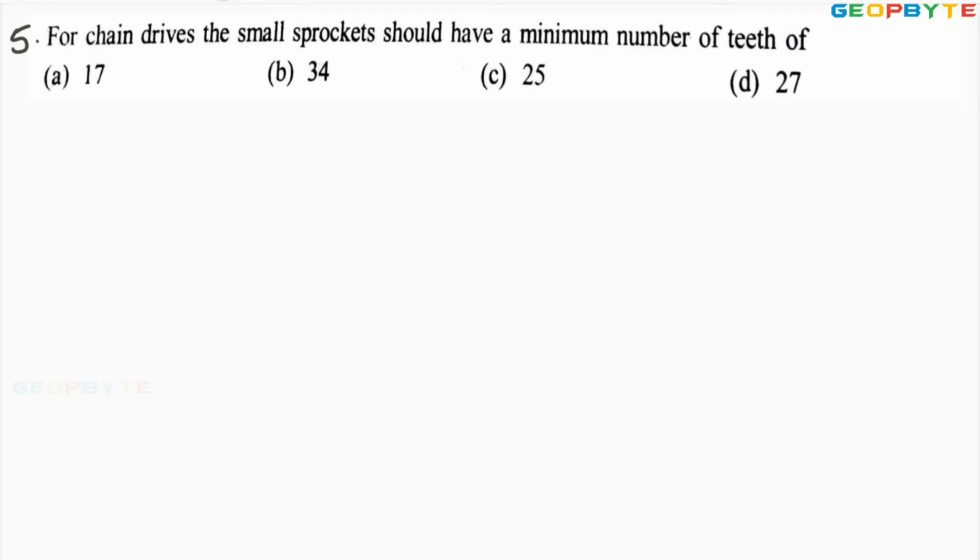Look at the next problem. For chain drives, the small sprockets should have a minimum number of teeth. The minimum number of teeth for a small sprocket is 17. This is the standard question. Try to remember this answer. Very, very important question. This is the 5-star question. This kind of question is frequently asked in different competitive exams. 5-star question means commonly asked question. I hope you got my point. Let us take one more problem.